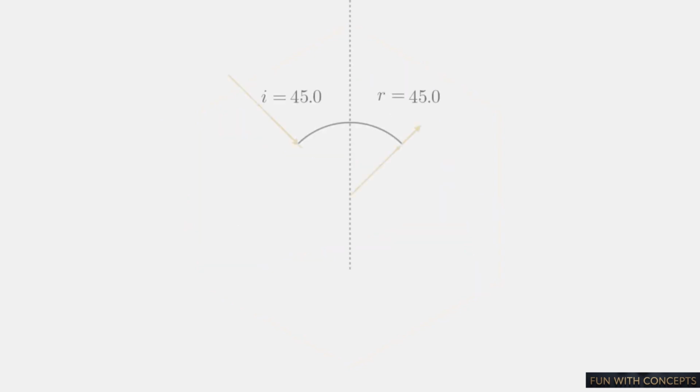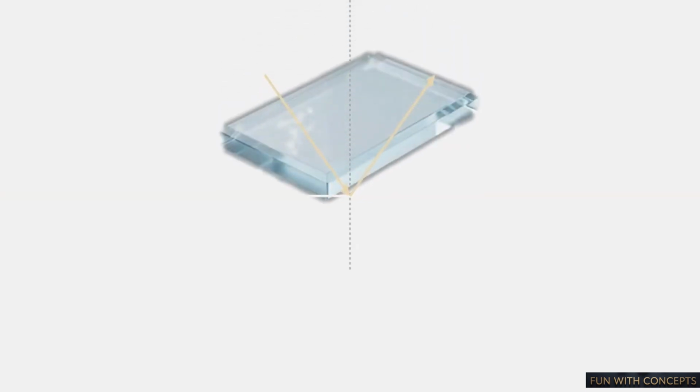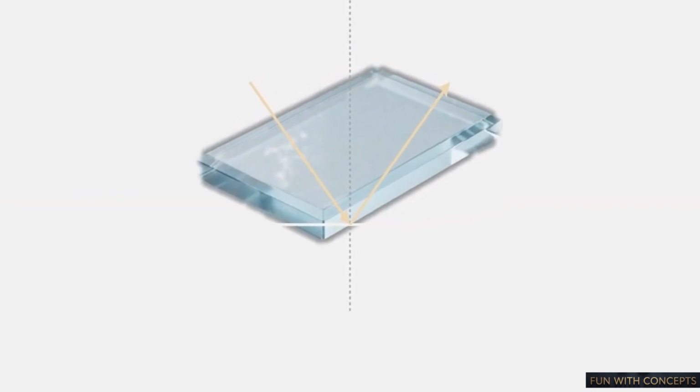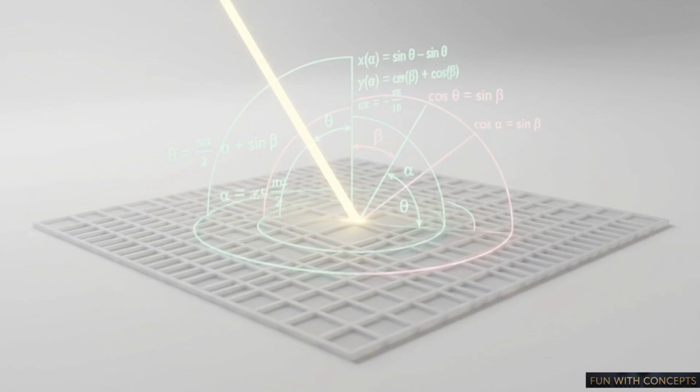The first law of reflection: the angle of incidence exactly equals the angle of reflection. Light is also completely reversible. The second law locks the incident ray, the normal, and the reflected ray together on a single flat plane. Light operates under a strict set of geometric laws. It behaves like a precise mathematical equation locked to a flat grid.